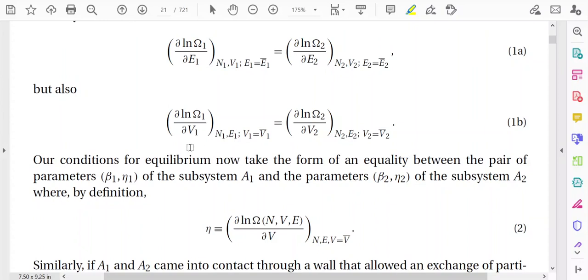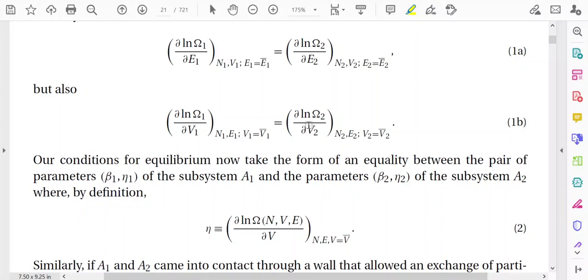You see the equation 1b. Actually, eta comes from the concept of the volume. As volume is changing, from equation 1b you see again, del V1 of ln omega 1 is equal to del V2 of ln omega 2.